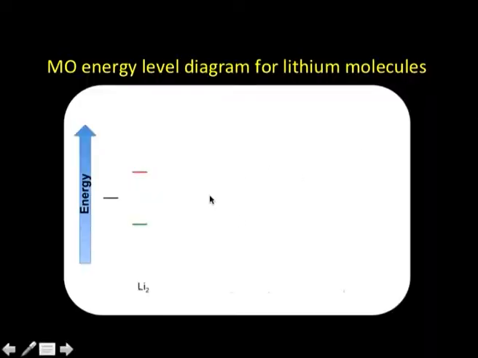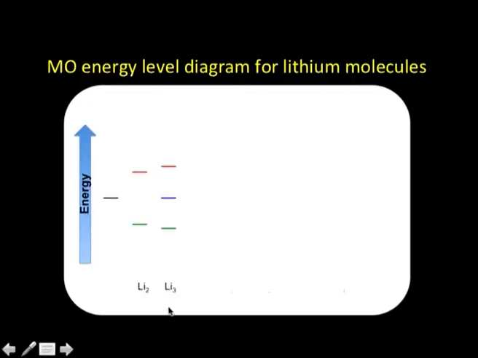Now, when the two lithium atoms combine, they will give rise to two molecular orbitals, one bonding and one anti-bonding. The 1s orbital lies somewhere down here, which we are not considering because they are core orbitals which do not contribute to the bonding. So, we consider only the valence electrons.